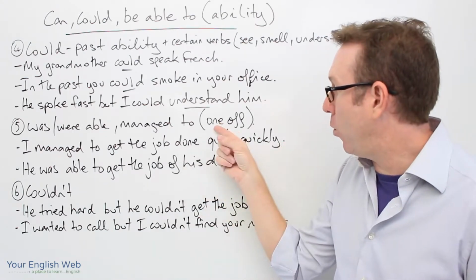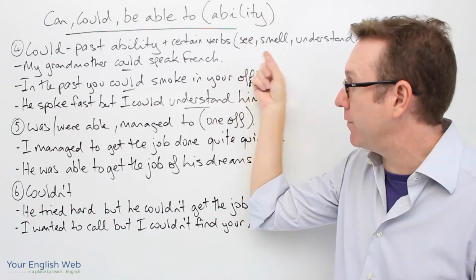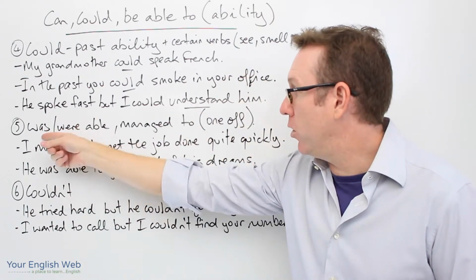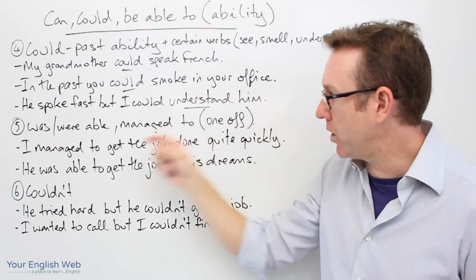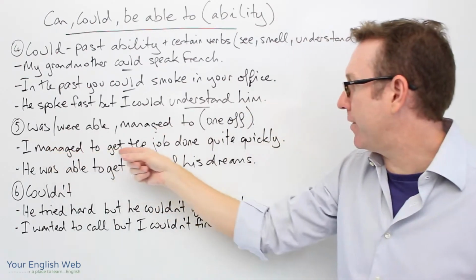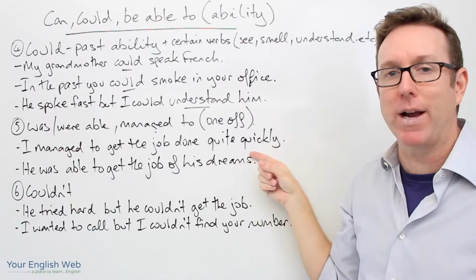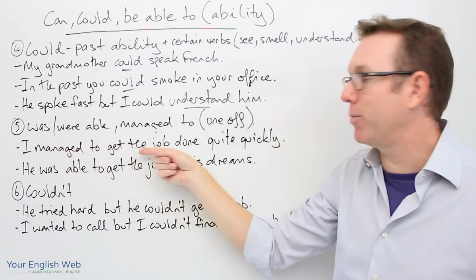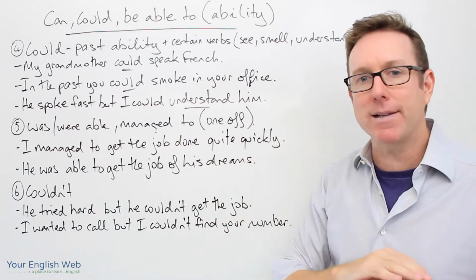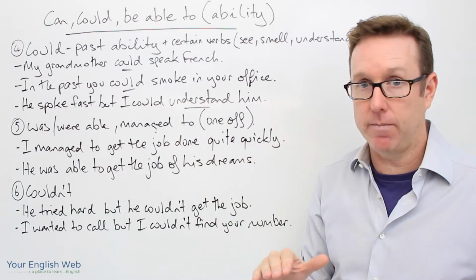But normally in a one-off situation without these verbs, we need to use this or this, okay? So, I managed to get the job done quite quickly, okay? It was a one-off job, and I managed to get the job done quite quickly. We can't say could here.